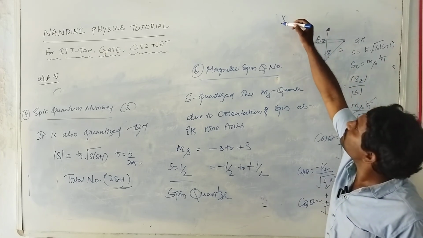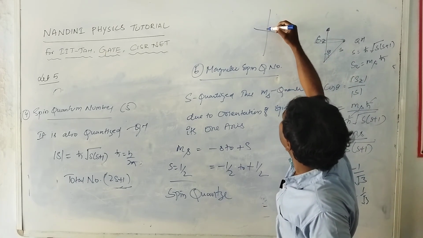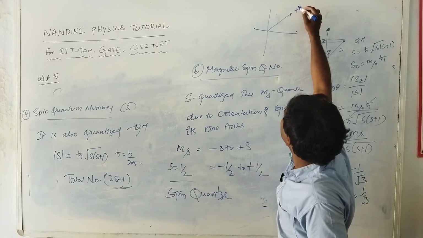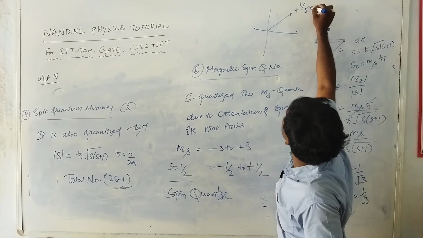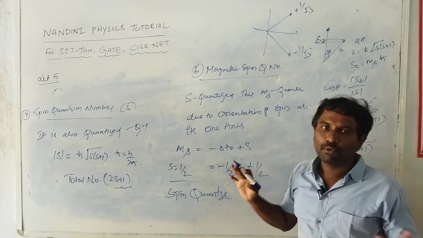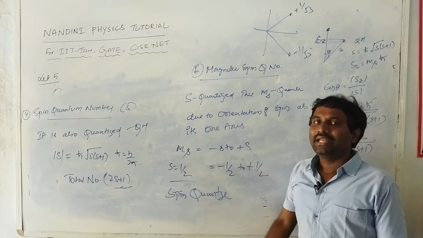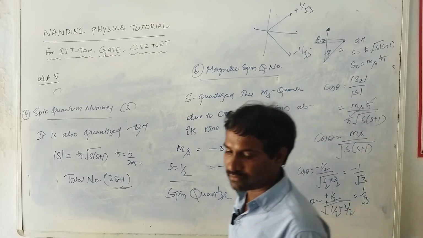So here the spin is quantized into only two parts, it does not point along the center. One is the plus part, the plus 1 by root 3 state, and the other is minus 1 by root 3. So this is about the theory of quantum numbers. In the next class I will explain lecture 6. Thank you very much.